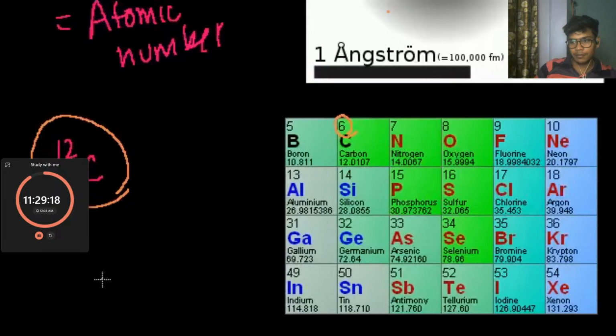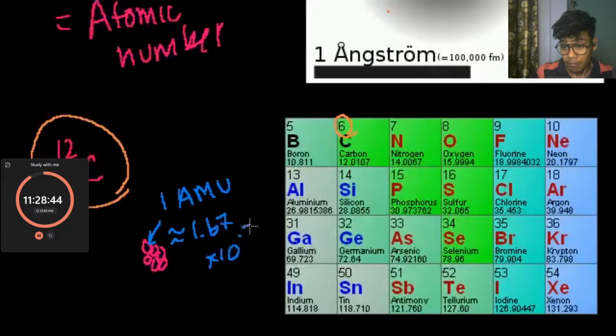So if I were to draw a little model here, and this is in no way an accurate model, I would draw 6 protons in the center, and each proton is 1 atomic mass unit. We'll talk more about that, how it relates to kilograms. It's a very small fraction of a kilogram, roughly 1.67 times 10 to the minus 27 kilograms. This is the mass of a single proton or neutron.